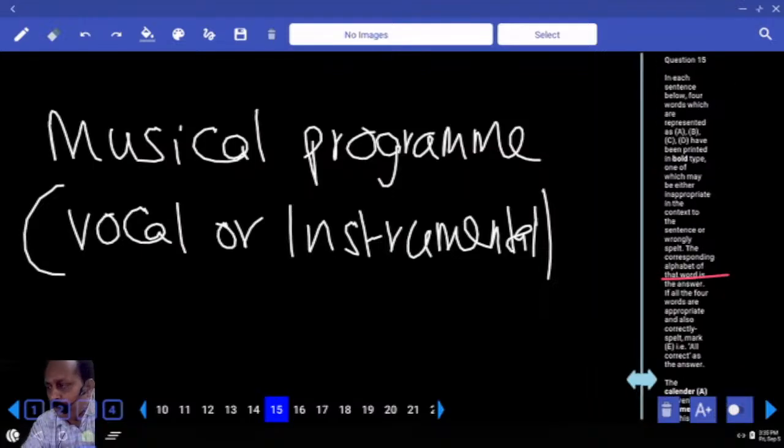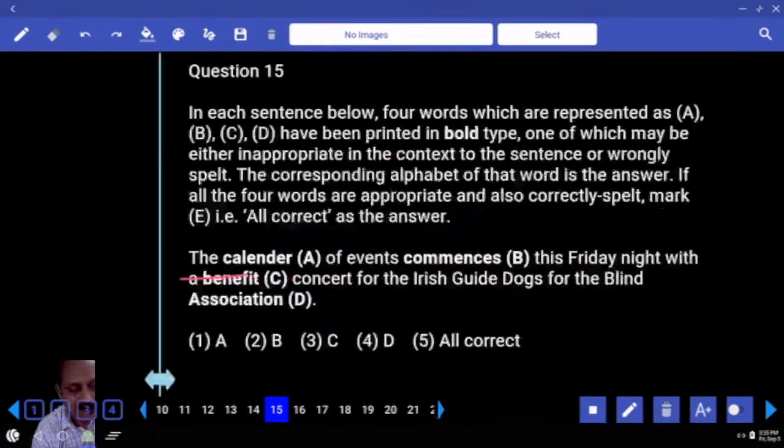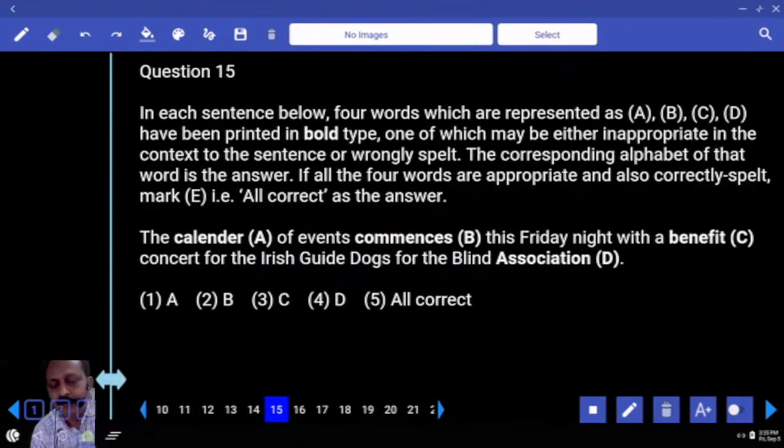Any musical program, vocal or instrumental, we use the word concert. Concerts are not popular in our country. In Western countries, concerts are very popular. A rock concert, rock music, pop music, they go crazy and they spend a lot of money. Shall we go to the next one?